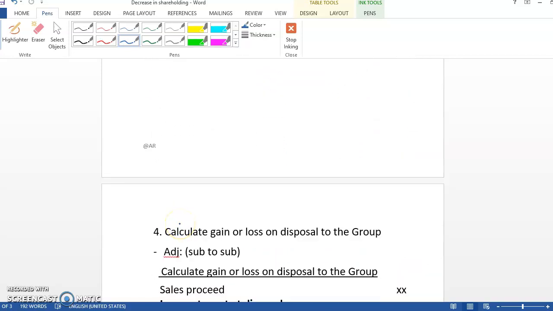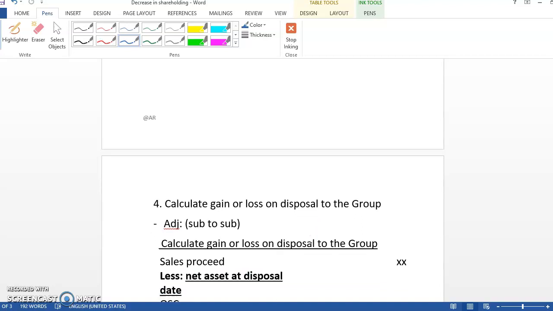For step number 4, we need to calculate gain or loss on disposal to the group. This depends on whether the company changes status from sub to sub or sub to ASO.